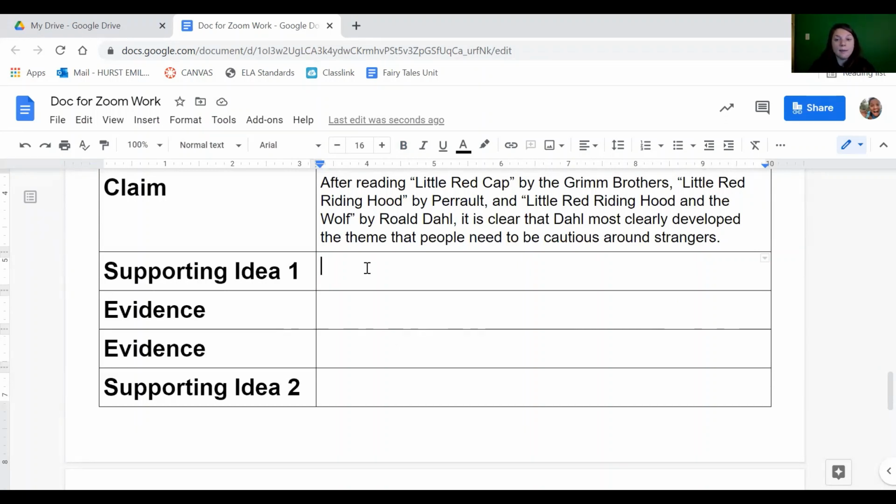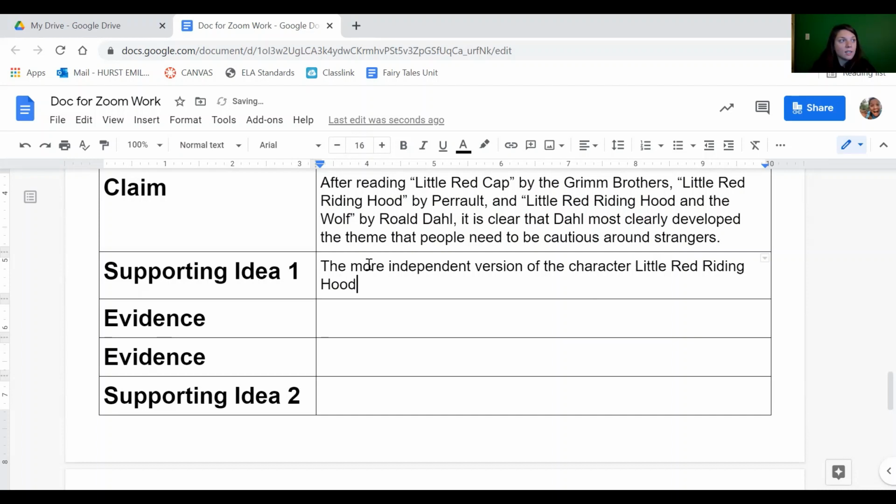I think that he made the character of Little Red Riding Hood more independent and sassy. So I'm going to say the more independent version of the character, Little Red Riding Hood, in Dahl's version, highlights the theme.